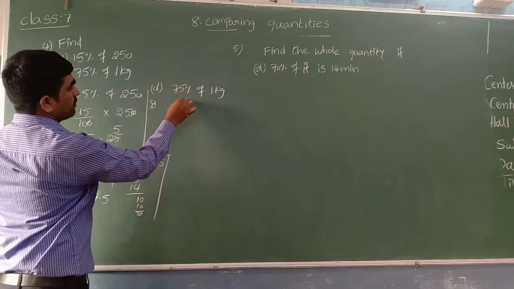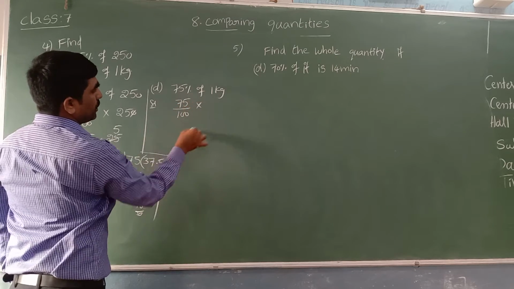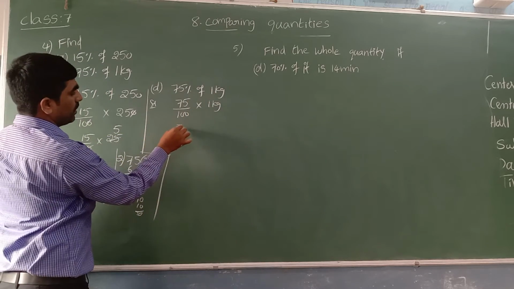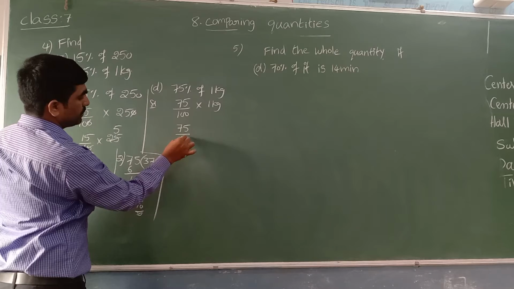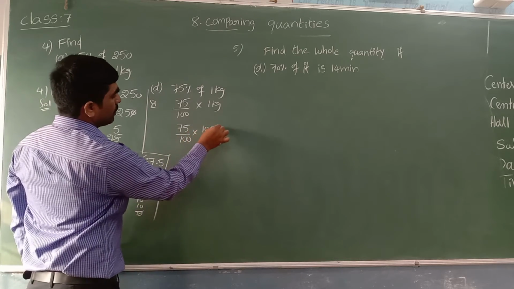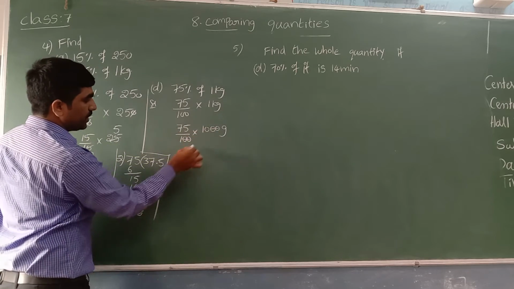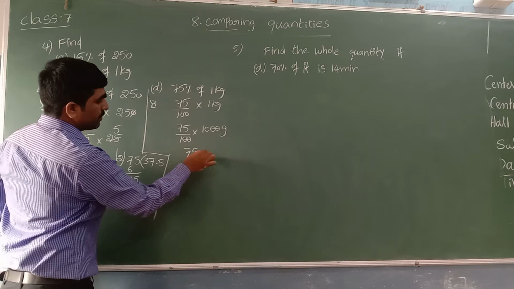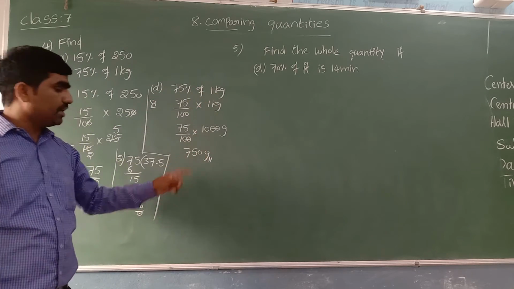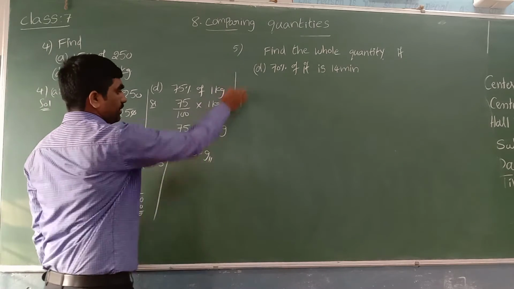75% means what? 75 out of 100. "Of" here means multiplication, into 1 kg. This we can write as 75 by 100. 1 kg is equal to how much? We know 1000 grams. Two zeros cancel. 75 into 10 is 750 grams. So 75% of 1 kg is 750 grams. That is the way we can calculate.